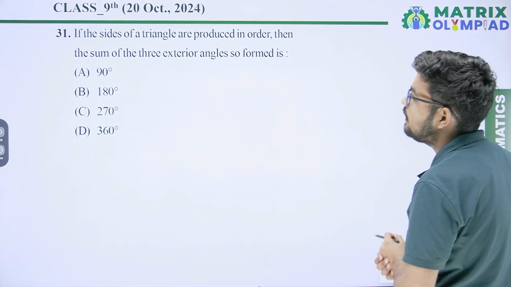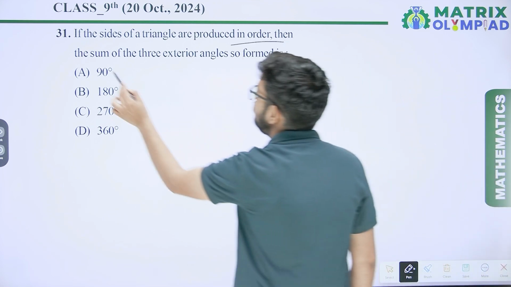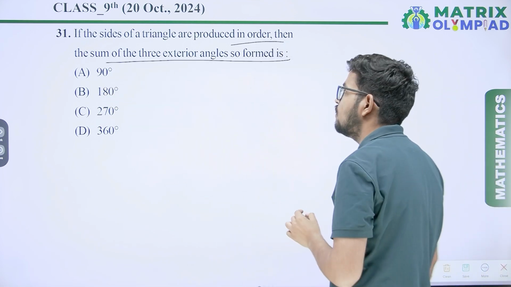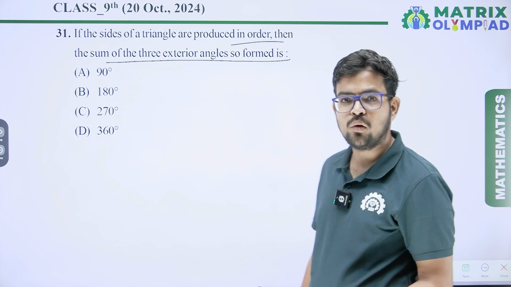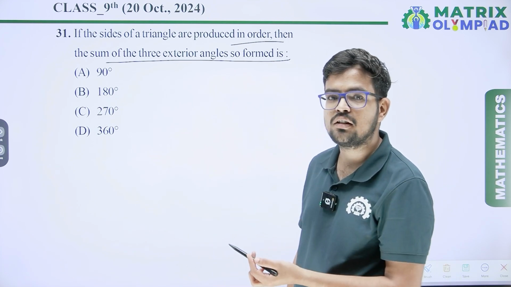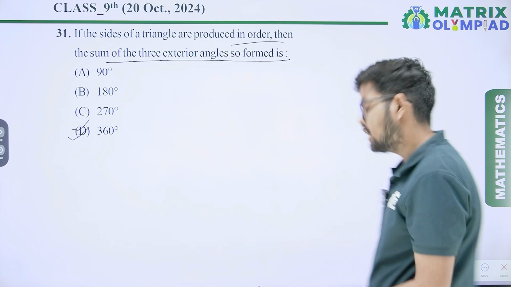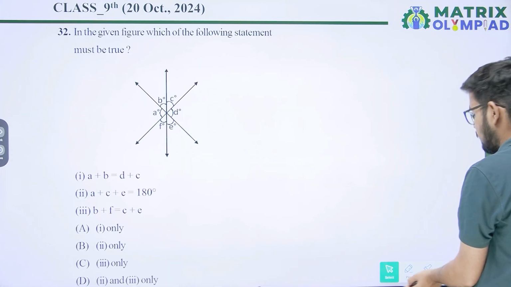Question number 31. If the sides of a triangle are produced in order, then sum of the three exterior angles so formed is. In any polygon, when the sides are produced in order, sum of all exterior angles is always 360 degree. It is a very basic question. So option D will be the correct answer.